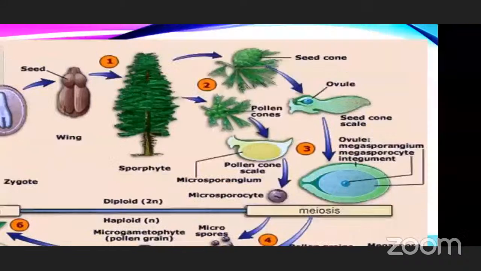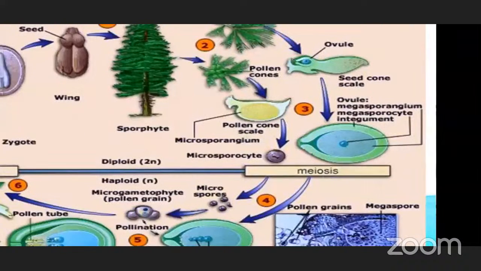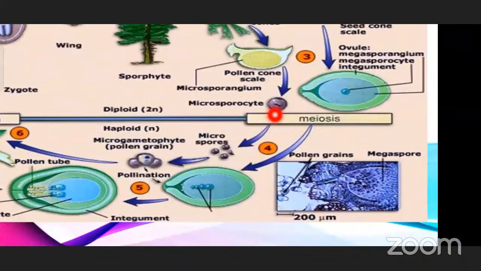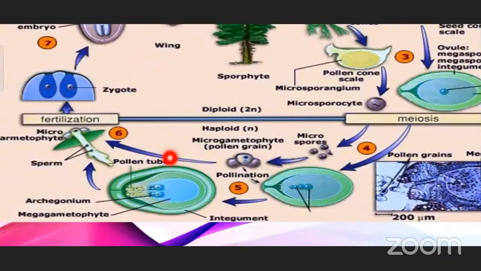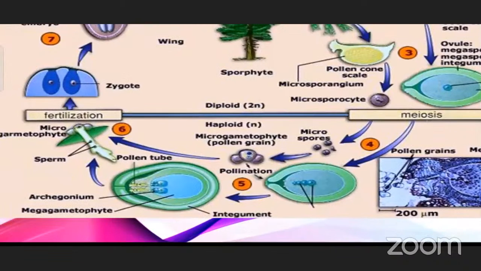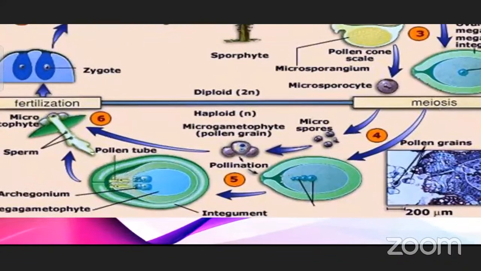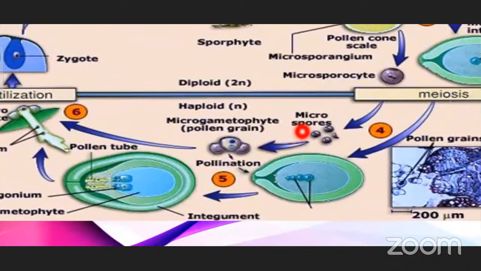The seed is going to germinate, and the diploid sporophyte is going to form here. And as you know, the sporophyte will be producing the male and female cones. These male and female cones will be giving the gametes by meiotic division. And these gametes, which are haploid, are going to undertake fertilization, and after fertilization they are going to form the zygote. So you can see here the clear view of the microgametophyte, from microspores, the microgametophyte or the pollen grain.